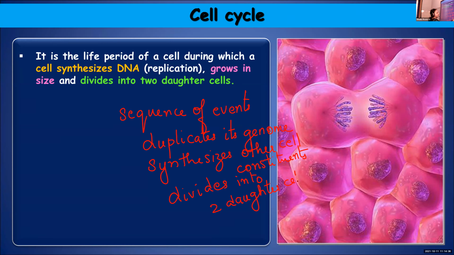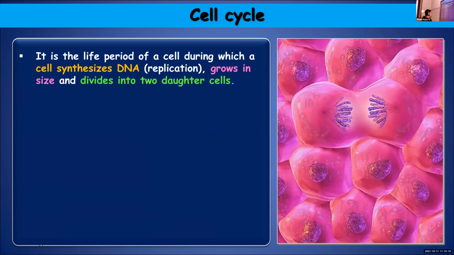I'll repeat again the two definitions that I told you. One is that cell cycle can be defined as the life period of a cell during which the cell duplicates or replicates its DNA, grows in size, and eventually divides into two daughter cells. Or else you can say it is a sequence of events by means of which a cell duplicates its genome, synthesizes other cell constituents, and divides into two daughter cells. So that was the definition for cell cycle.